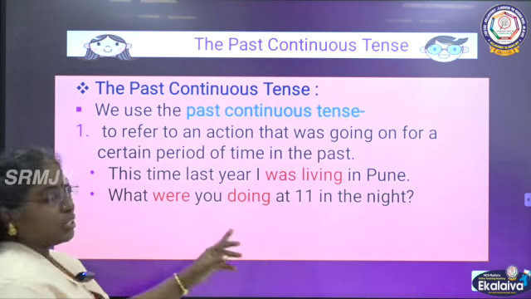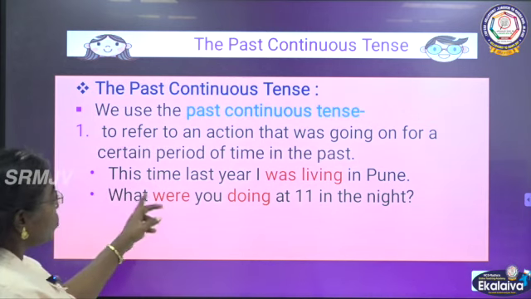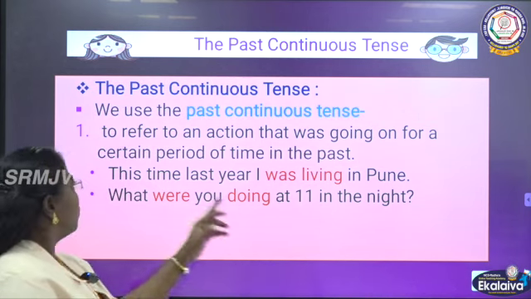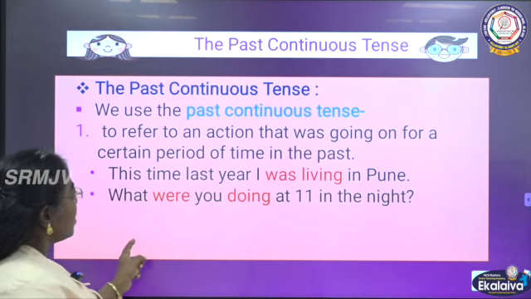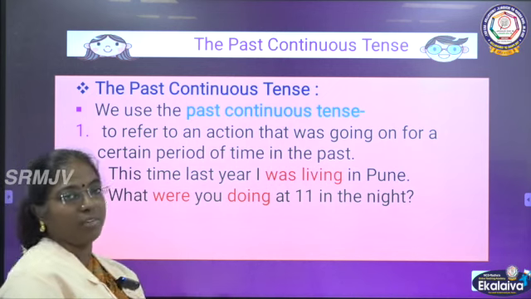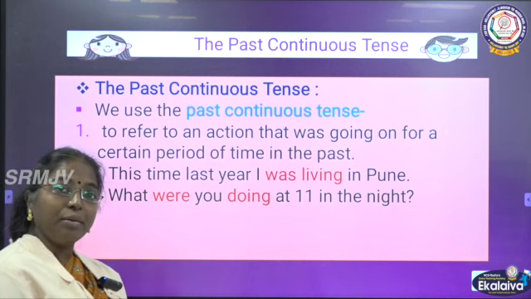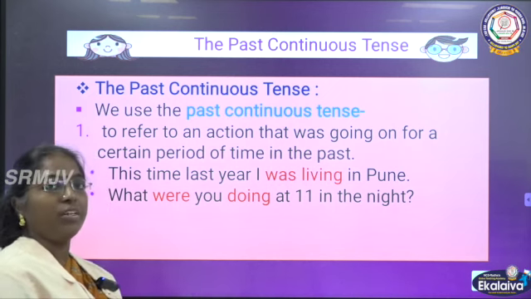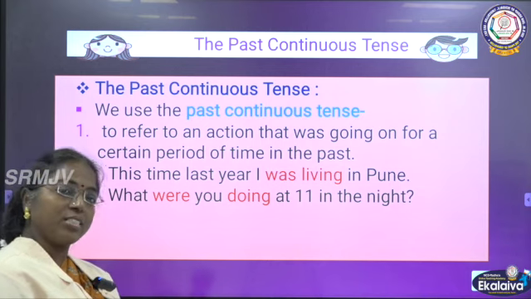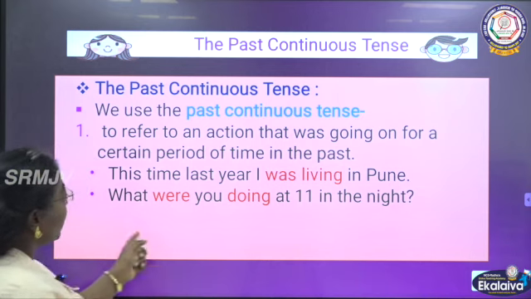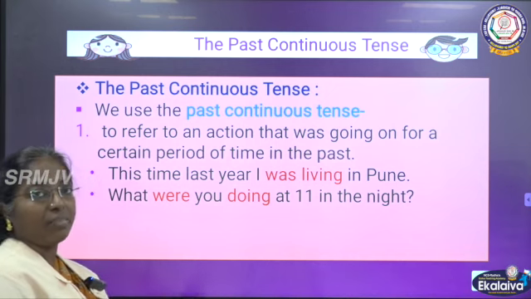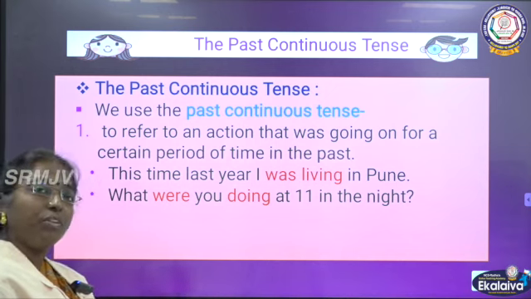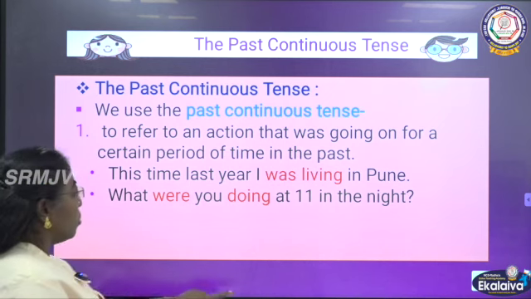We use the past continuous tense to refer to an action that was going on for a certain period of time in the past. For example, this time last year I was living in Pune. This time last year I was living in Pune, not now, last year. Okay. What were you doing at 11 in the night? At 11 p.m. in the night yesterday, what were you doing?